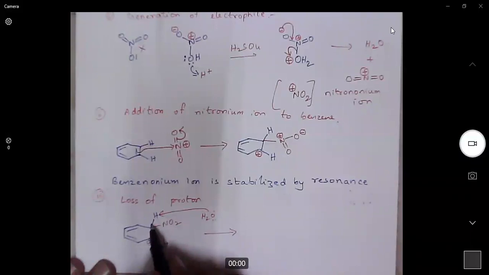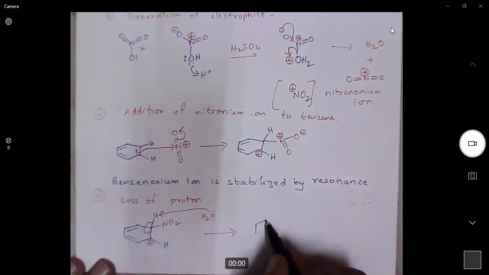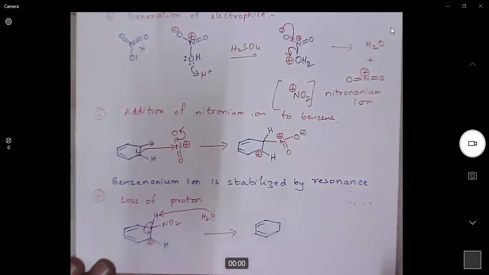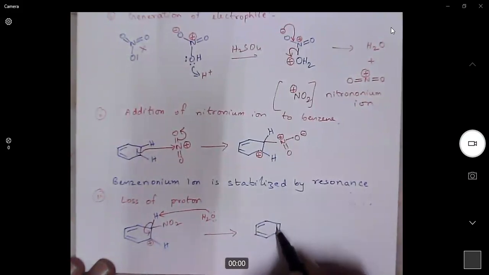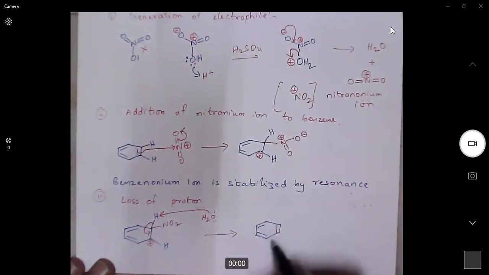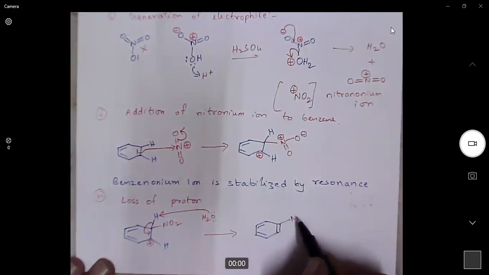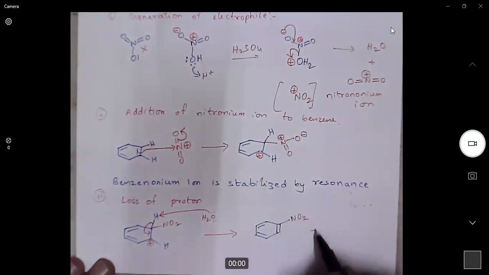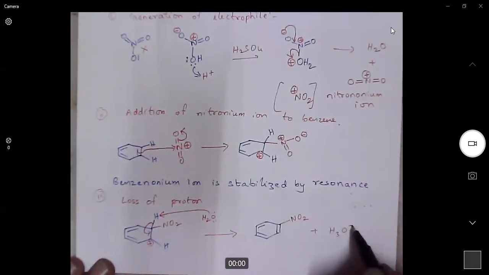Then the bonding electrons in the carbon-hydrogen bond will be polarized into the benzene ring so that it again regenerates the aromatic nature. So this is the new double bond. With this new pi bond, the three double bonds are restored. So aromatic nature is restored in benzene plus H3O plus.